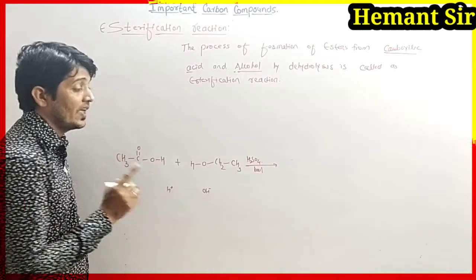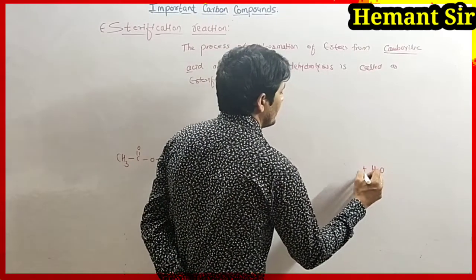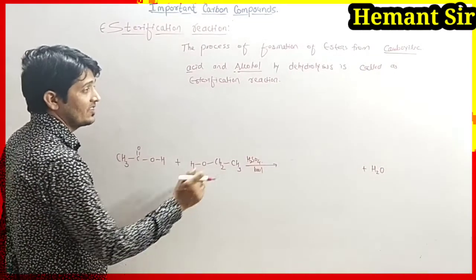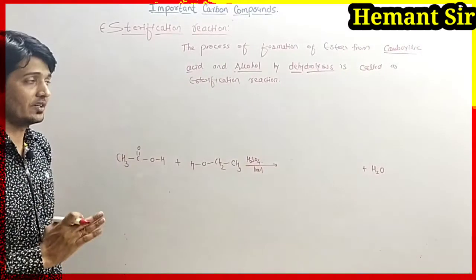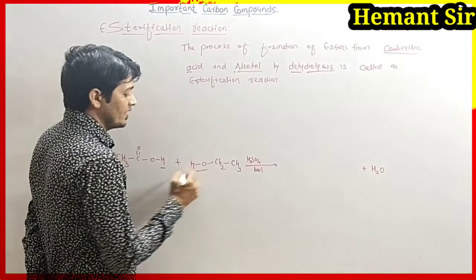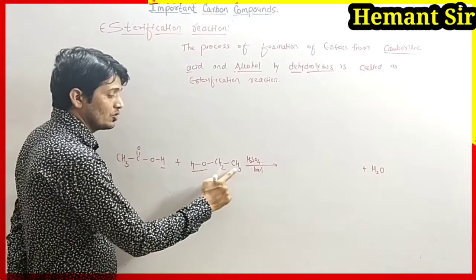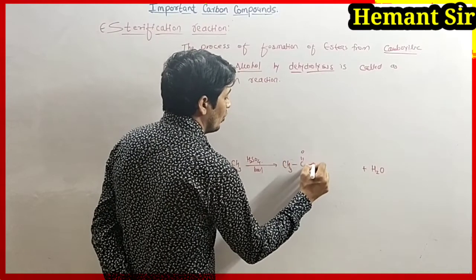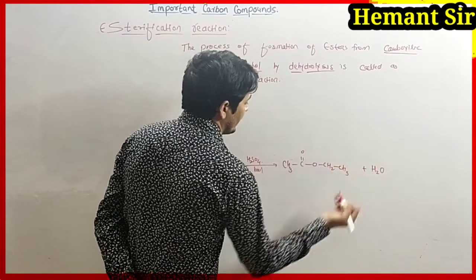When they react, they form water. So water is formed during the esterification reaction. That's why this reaction is called dehydration, the removal of water. Now what will remain here? Hydrogen is removed, OH is removed, then what remains is CH3C double bond O O CH2CH3.